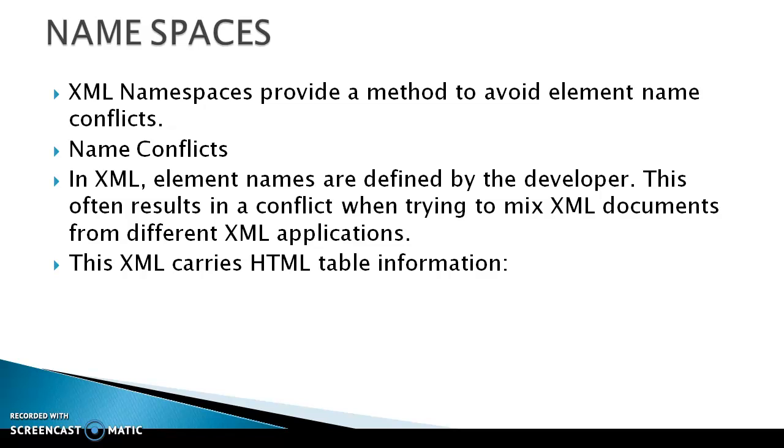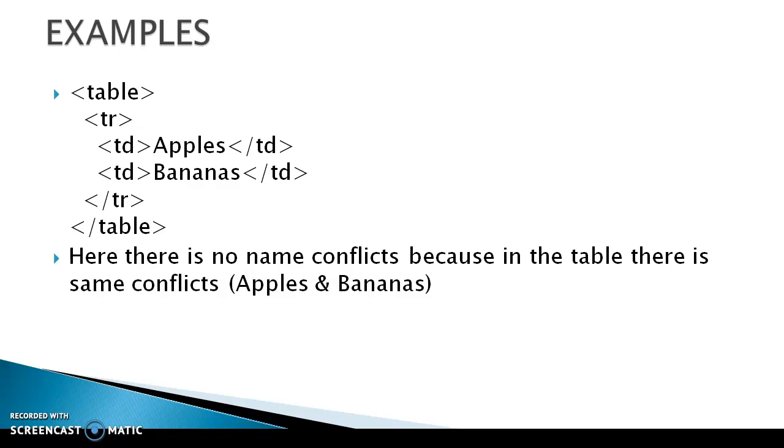This XML carries HTML table information also. Examples of namespaces: it will start from the table tag, the tr tag, the td tag, and then the table will end. In the heading it will display apple. In the next heading it will give bananas. Here there is no name conflict, because in the table the names would conflict, that is apples and bananas. The heading will be the same size. Apple and banana will be given the same size.